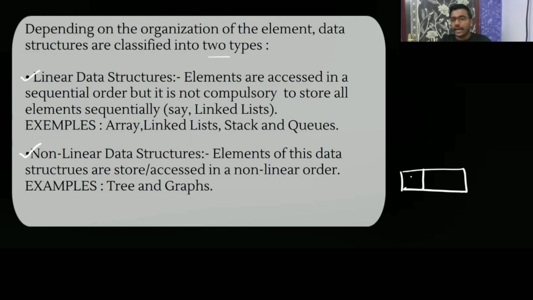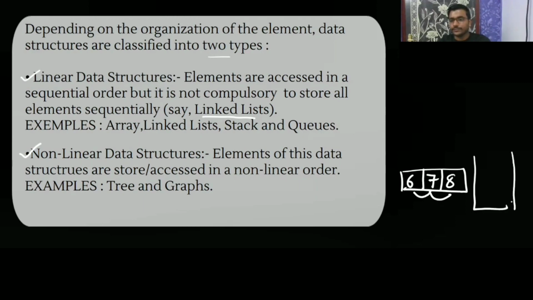If you have an element here, then next in a sequence, 6, then 7, then 8. You will not jump around; it is in sequential order, not like non-linear access in any order. But it is not compulsory to store all the elements sequentially. Like linked list: in a linked list, you access the elements sequence-wise, from here, then here. Examples are array, linked list, stack, queue.